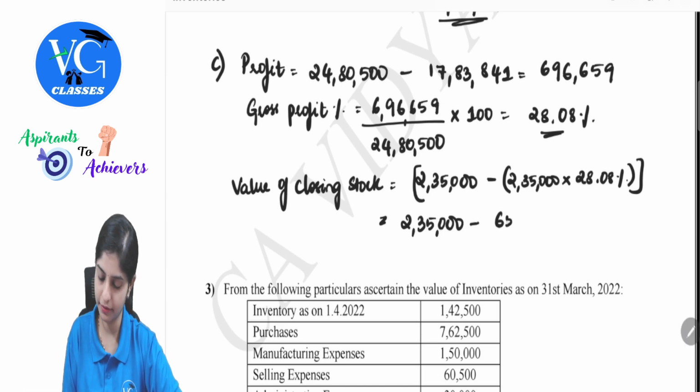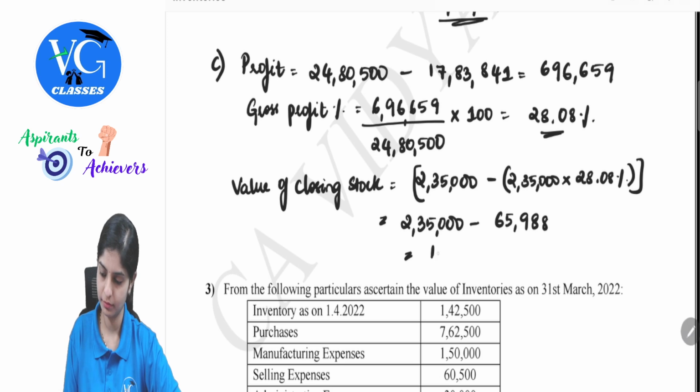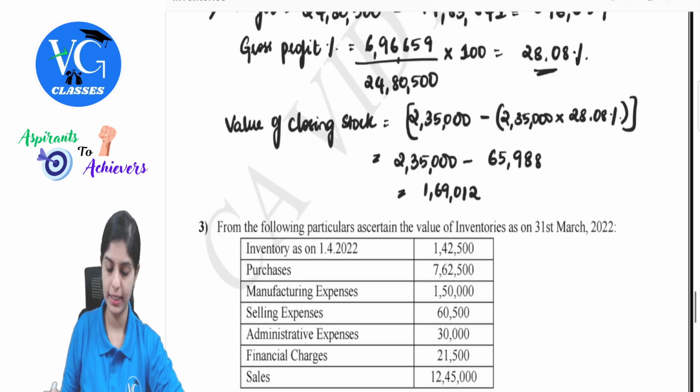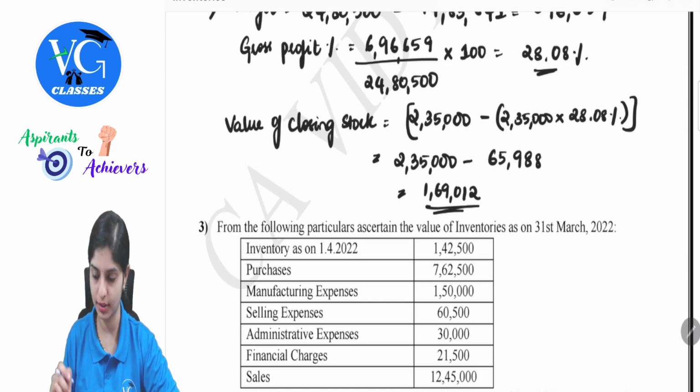This is 65,988. Yes, here we get 1,69,012 as our closing stock at cost.